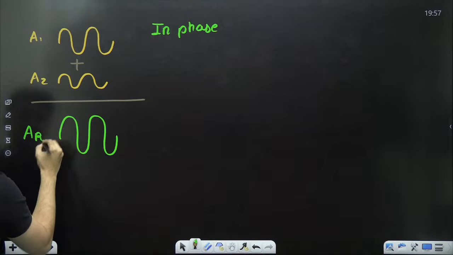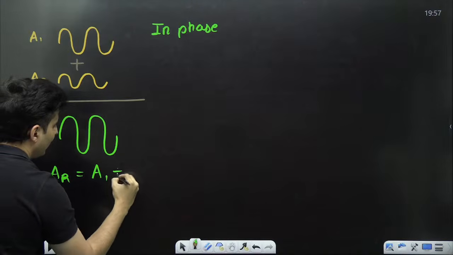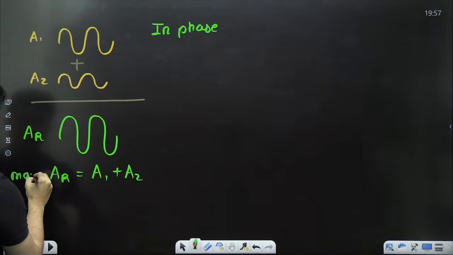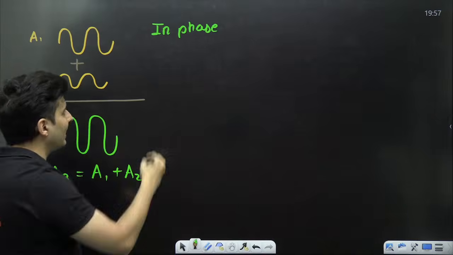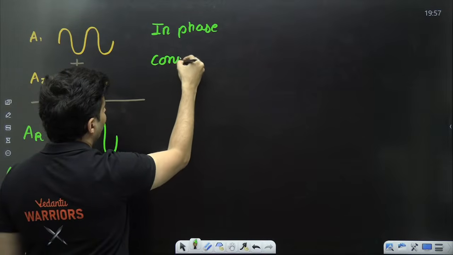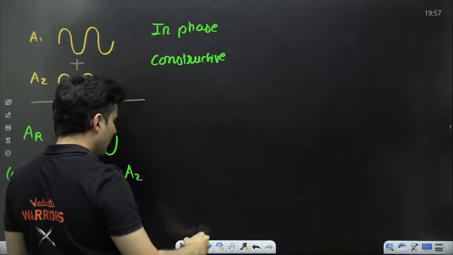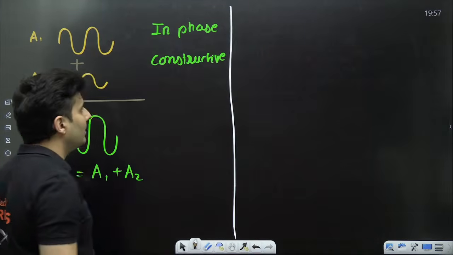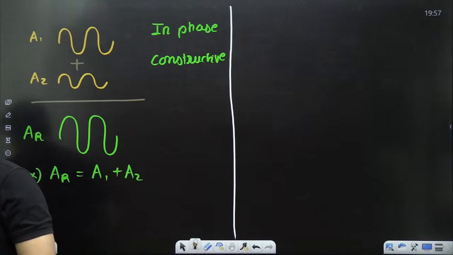This is your resultant, and this resultant amplitude will be A1 plus A2. This is maximum value that you can get by adding two waves. Maximum amplitude you will get. Such kind is called as constructive interference. What is it called? Constructive interference. Is that very, very clear, my dear warriors?